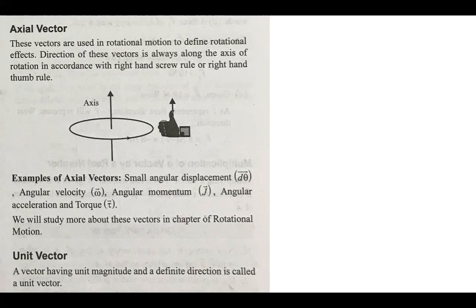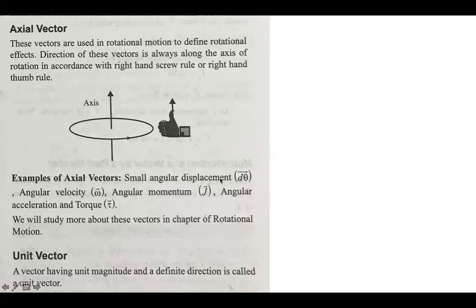Okay. So examples of axial vectors: a small angular displacement d theta, angular velocity omega, angular momentum J, angular acceleration and torque. These are all examples of axial vectors. We'll study more about these vectors in the chapters on rotational motion. All these vectors which are related to rotation are axial vectors: angular displacement, angular velocity, angular momentum, angular acceleration, torque.